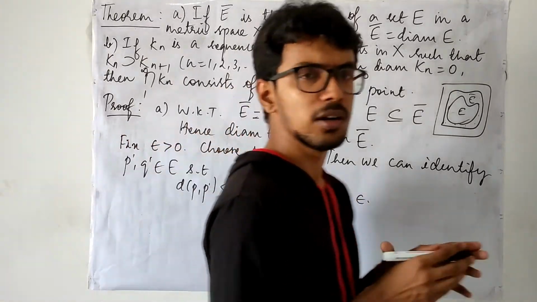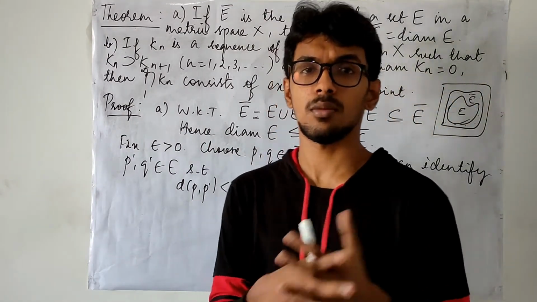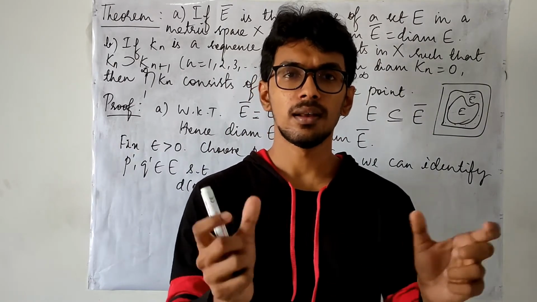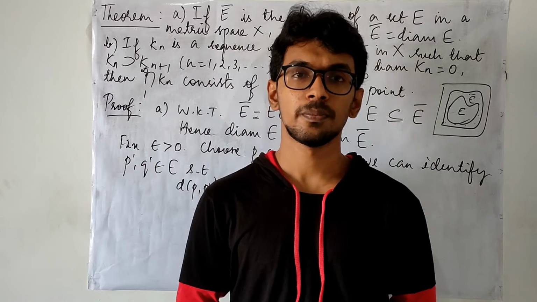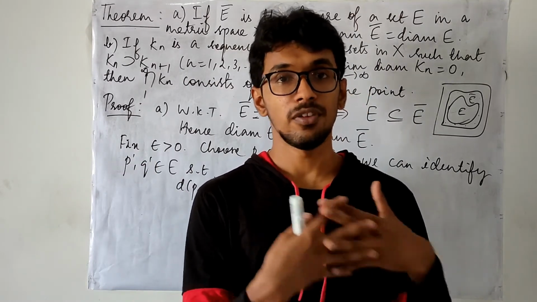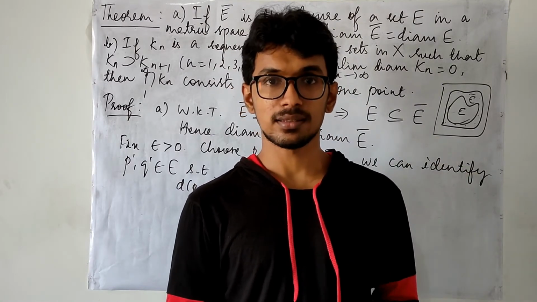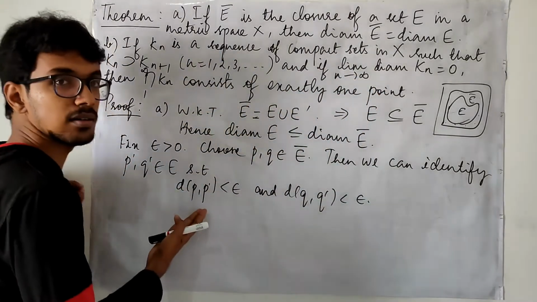What is the epsilon doing here? Generally when we talk about limit points, we must have a radius. Here epsilon is acting as the radius for the neighborhood. Whatever may be the radius of a neighborhood, we are able to identify some point inside the set satisfying a certain condition. This is the condition.